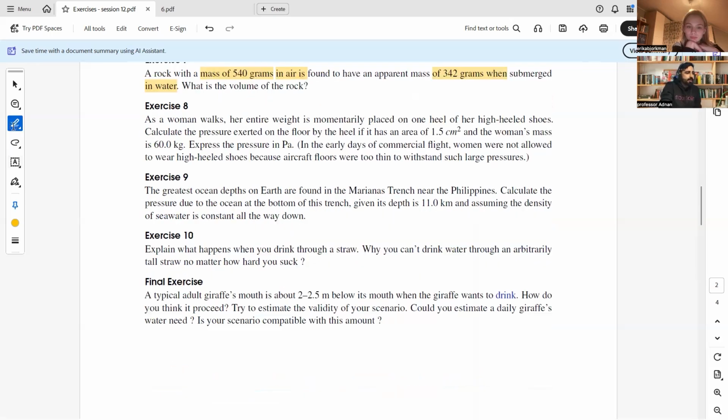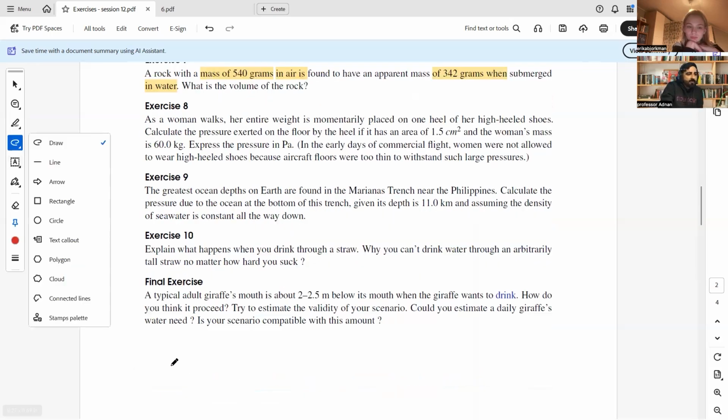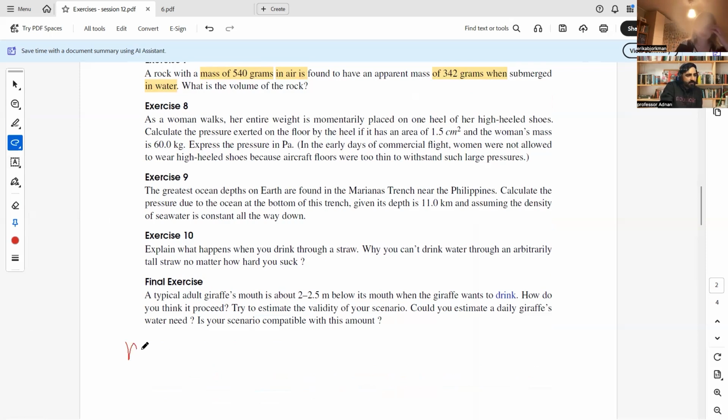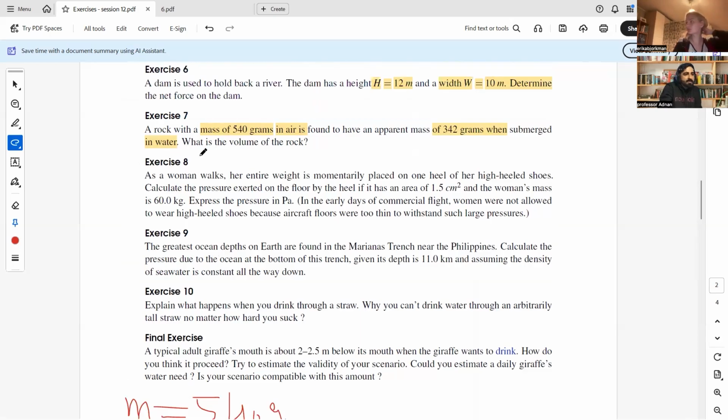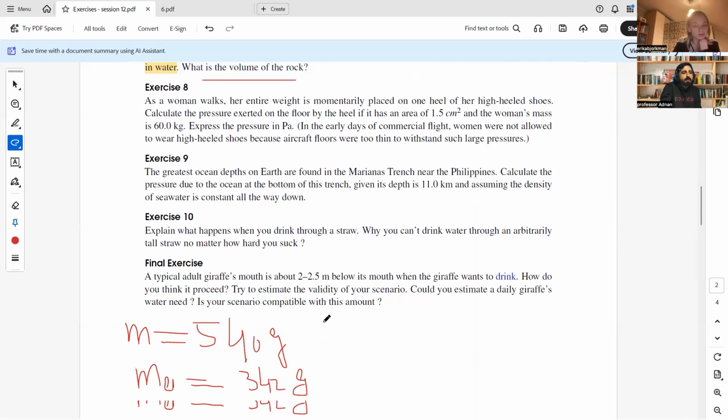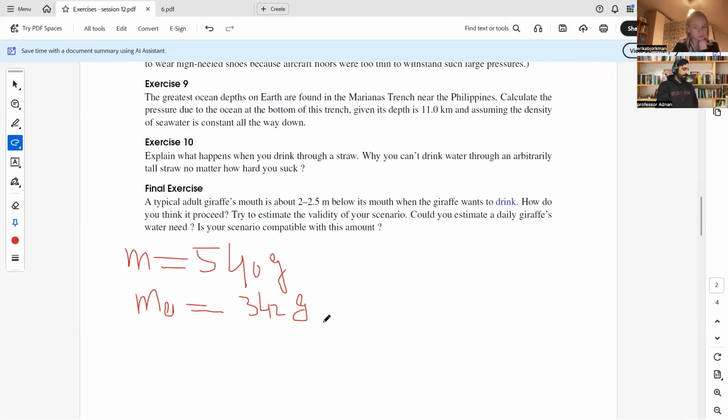So here I need to write apparent weight. Actual weight is 540 gram, and its apparent weight MA is equal to 342 gram. What we have to calculate? We need to calculate the volume of the rock while weights are given.